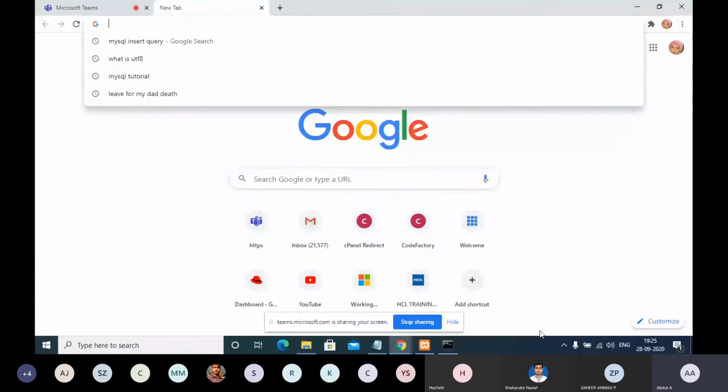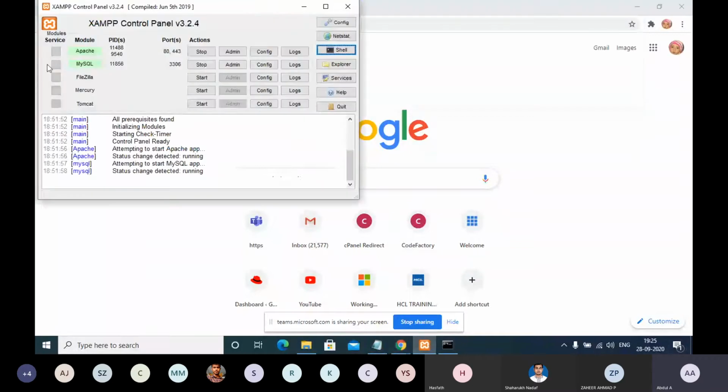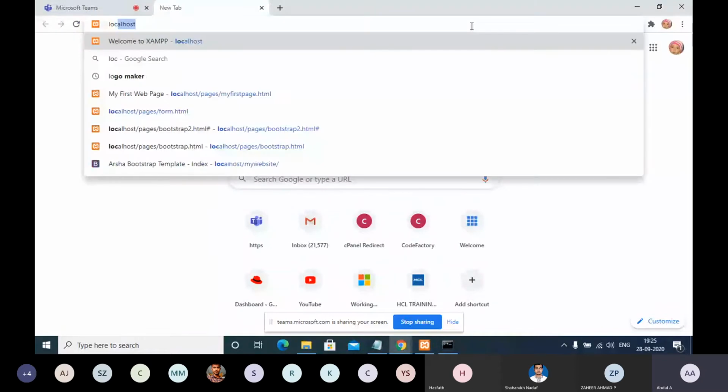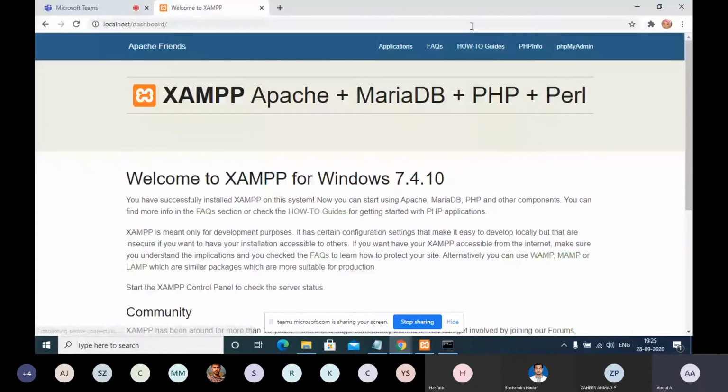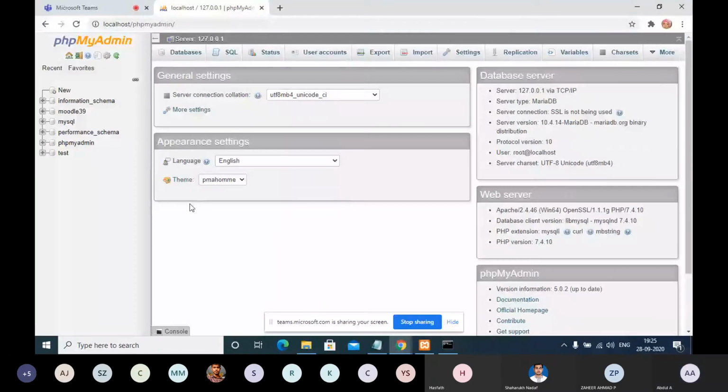Just go and enable your MySQL using the XAMPP control panel. Once it is enabled, just call localhost. In the localhost, you have one more menu called phpMyAdmin. If you click on phpMyAdmin, a separate interface will come up. It will have a lot of menus like databases, SQL, user accounts, whatever.